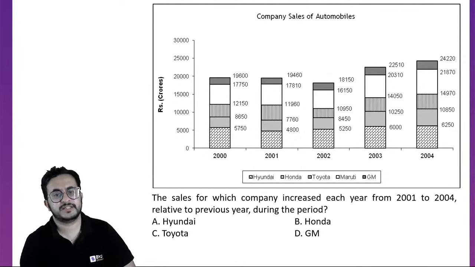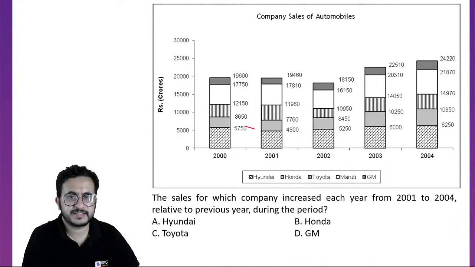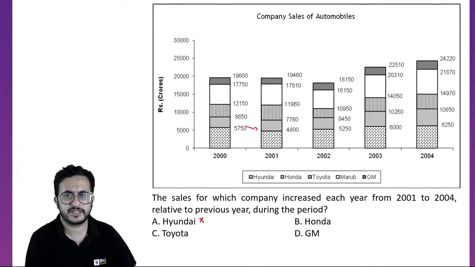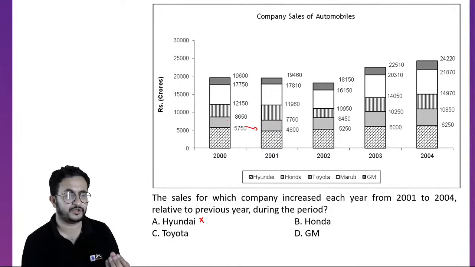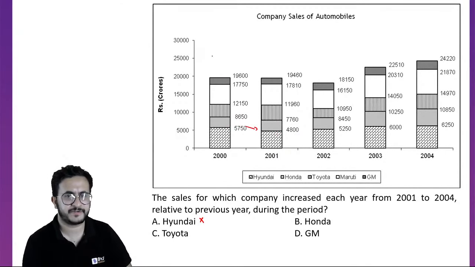So if we see this, Hyundai's sales are decreasing in 2001 itself. In 2001 it is decreasing, so Hyundai is not the answer. Honda, if you see, looks increasing. Let us find the values for these two years in order to be sure whether it is increasing or not.